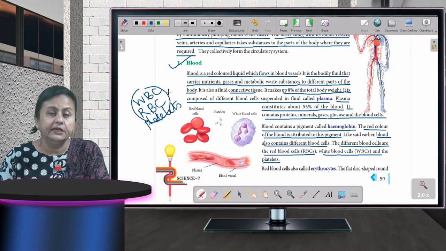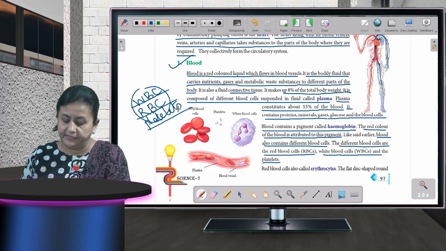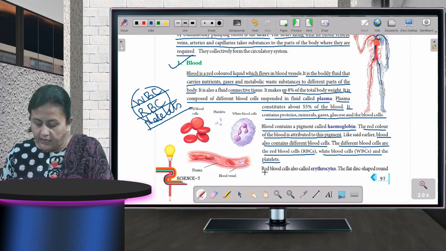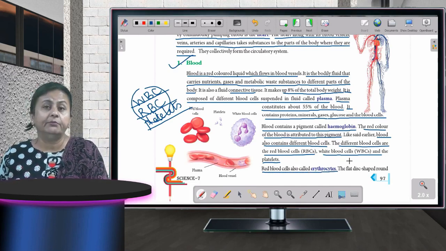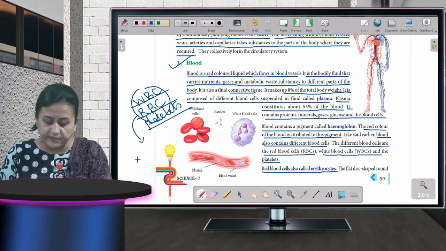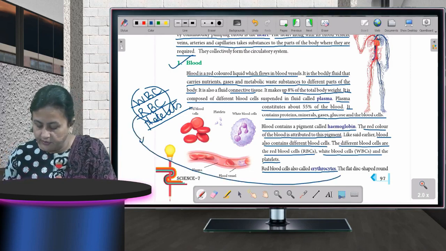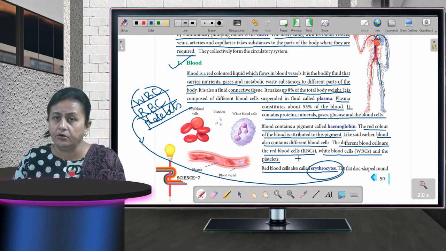Fine children. The blood is made up of WBCs, RBCs and platelets. Now RBC, that is red blood cells, are also called erythrocytes. What do we call red blood cells? The other name for red blood cells is erythrocytes. Fine children. The other name for RBC is erythrocyte.